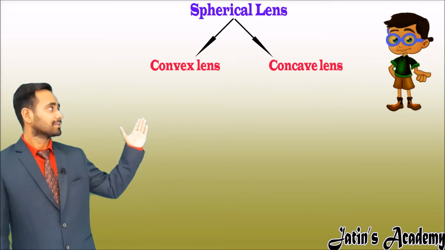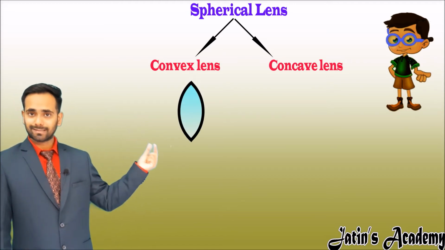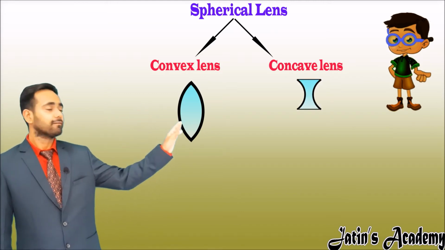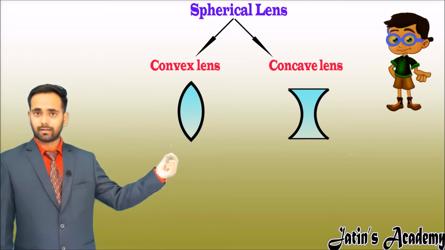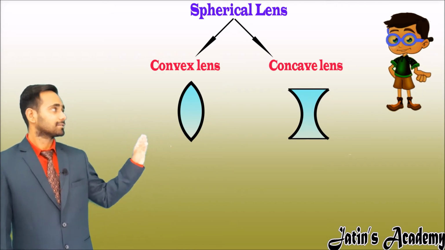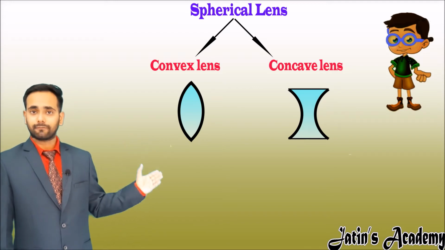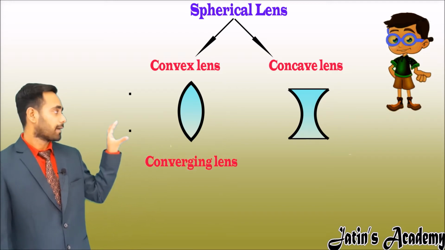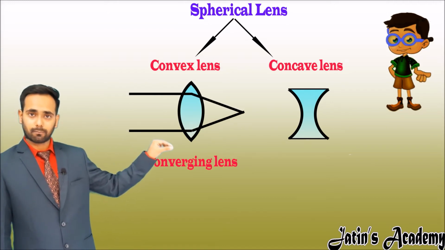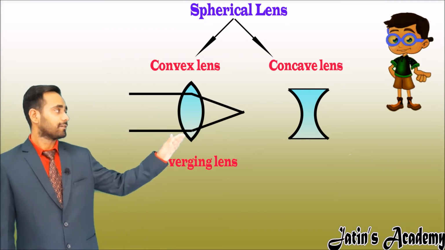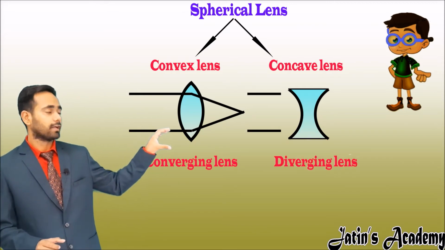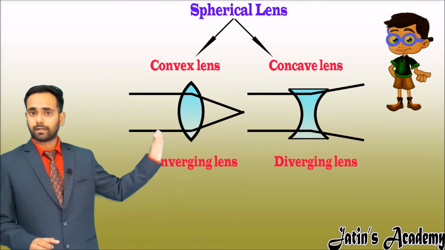The convex lens is thicker at the center and thinner at the edges, and the concave lens is thinner at the center and thicker at the edges. The convex lens is also called a converging lens because a parallel beam of light passing through this lens converges at a point. The concave lens is a diverging lens in which a parallel beam of light diverges from a particular point.